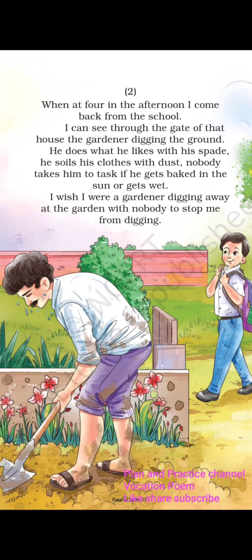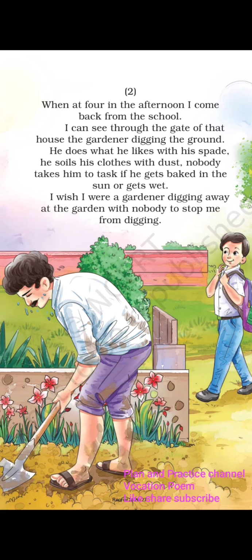Similarly, he also observes the gardener is there in the sun and he gets wet when he pours some water and waters the garden, waters the plants. He gets wet and he also gets roasted in the sun. But nobody asks him. So the boy feels the gardener is very independent. He does whatever he wants.